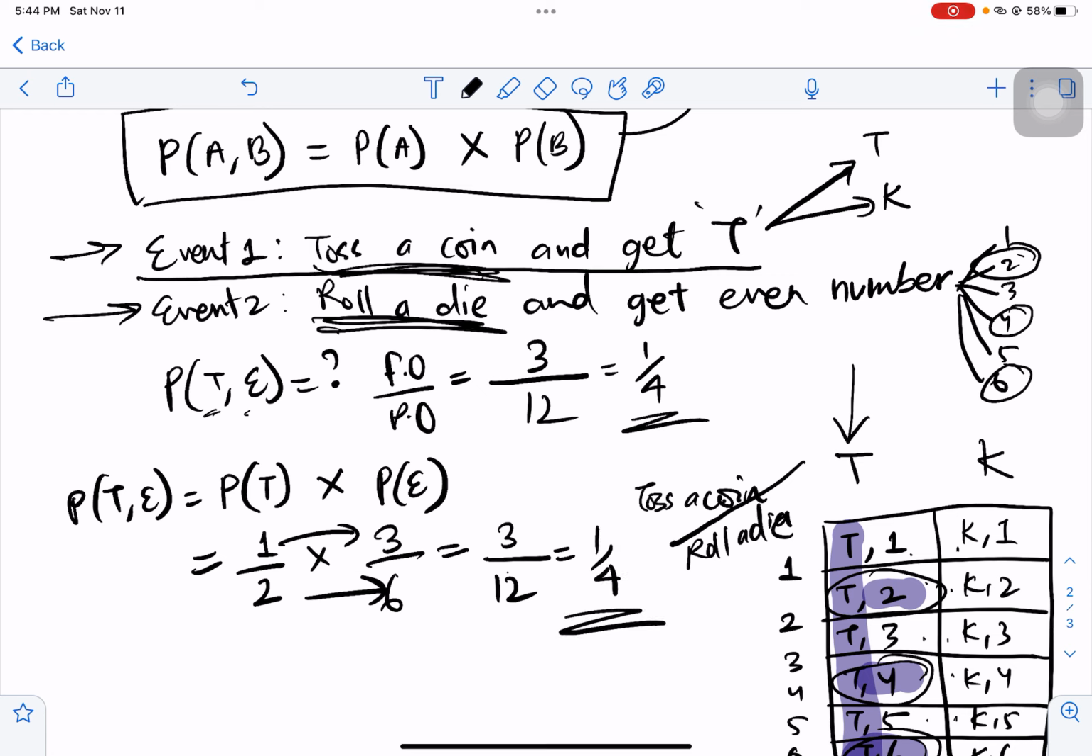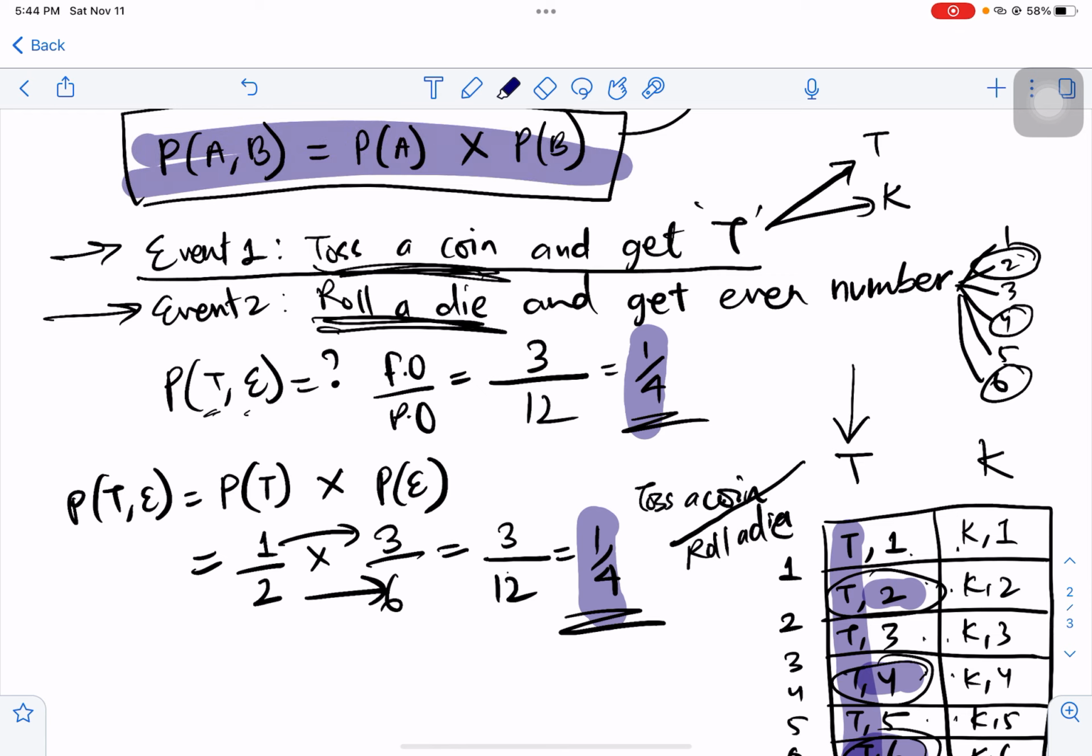So see, the answers are both the same, which means this formula is working. If the events are independent, you do not have to find it directly. You can take the individual probabilities and multiply them.